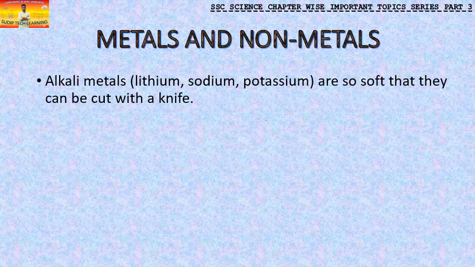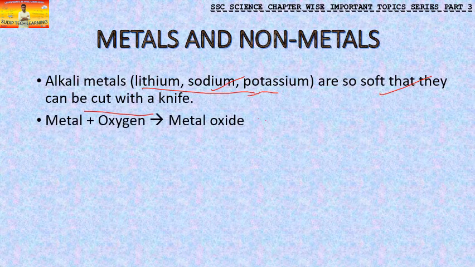Alkali metals are so soft that they can be cut in half. Now these are the three alkali metals that you have to remember. The question that can come here is, name the following: state any metal which can be cut with a knife, or you can also be asked to specify any special property of sodium, potassium or lithium. The property is that they are so soft that they can be cut with a knife. Now these are some of the properties that you have to know.